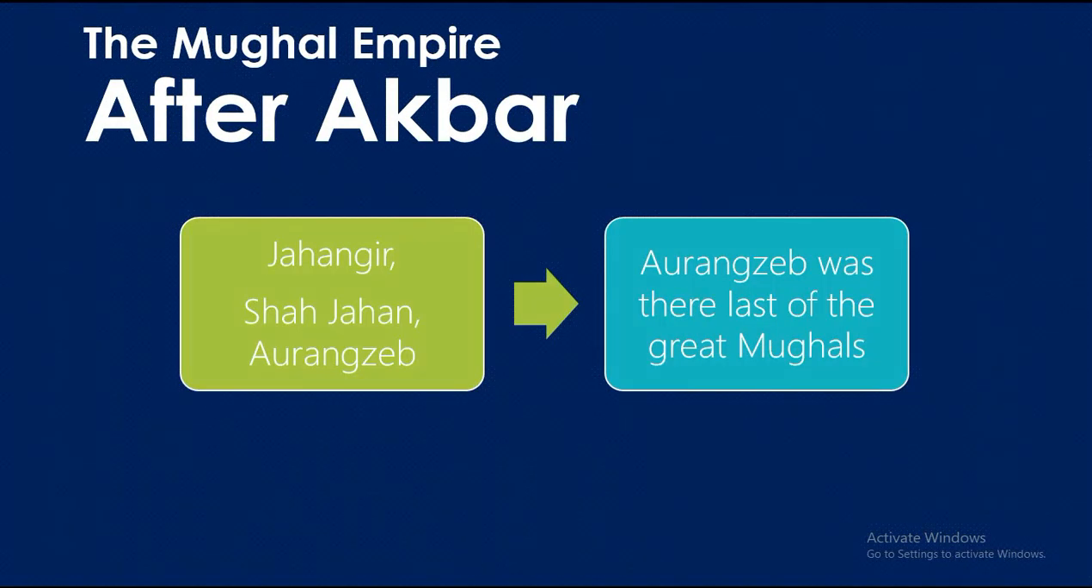After Emperor Akbar's death, the task of consolidating and expanding the Mughal Empire fell on Jahangir, Shah Jahan and Aurangzeb. These three rulers held the Mughal Empire together during the 17th century. Aurangzeb was the last of the great Mughals. After him, the Mughal Empire entered a period of decline.